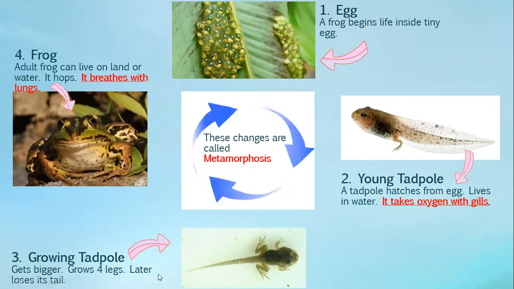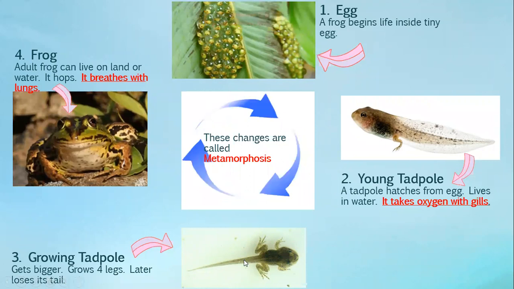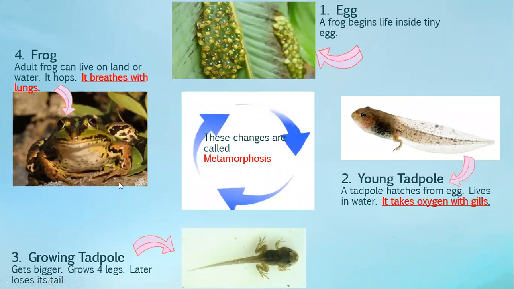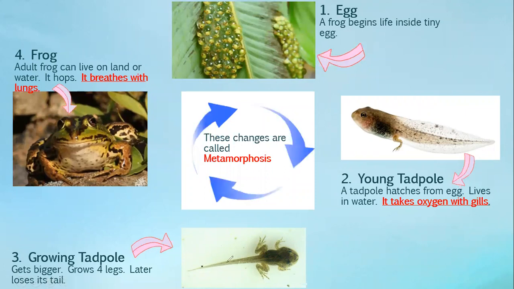And later, after some time, what happens? Look at the tail here. This is the tail. It will disappear. It will go away. So when the growing tadpole gets bigger, it has 4 legs, and also the tail will disappear.